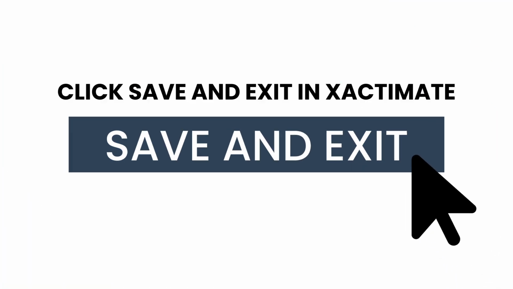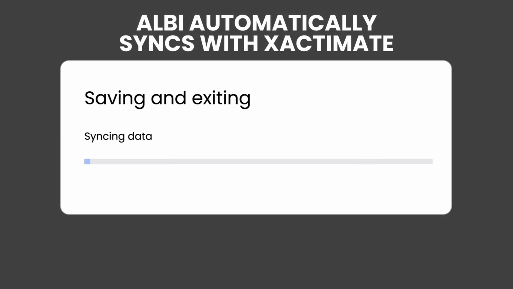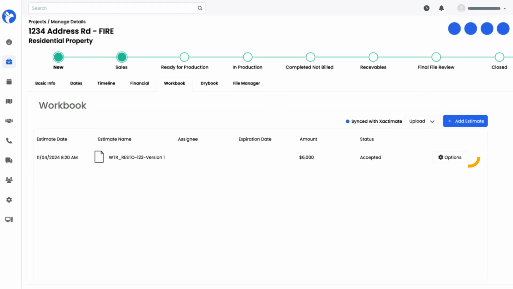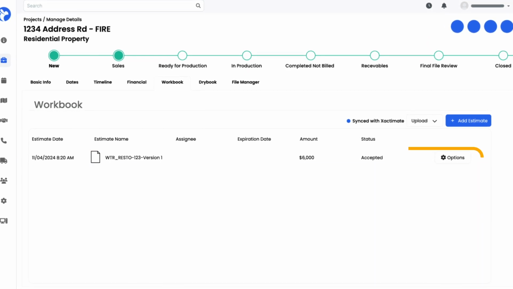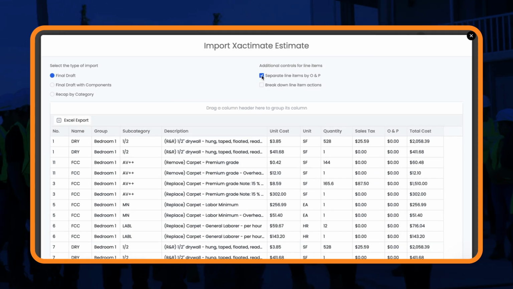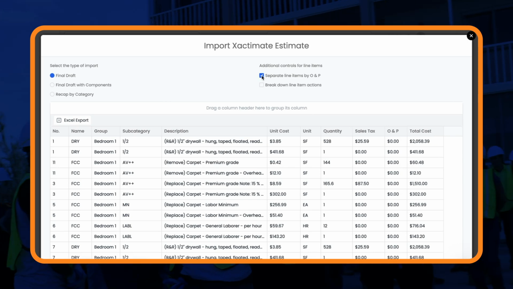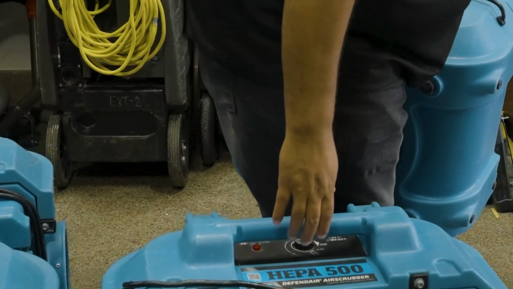Your estimates are automatically imported into Albi. No manual entry, no duplication, and no chance for mistakes. Replace a single lump sum with a structured breakdown of every line item, labor, materials, and equipment.